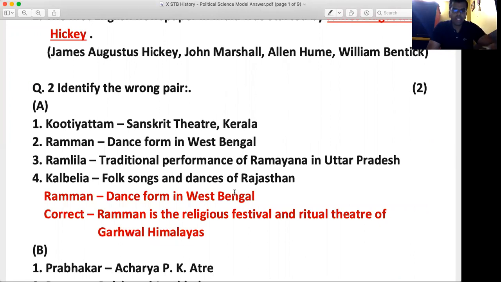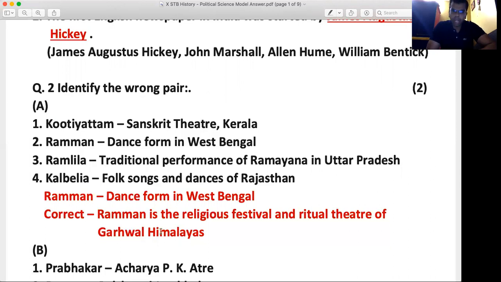So the very first question's pairs were Kutiyattam, Sanskrit theatre in Kerala; Raman, a dance form in West Bengal; Ram Leela, a traditional performance of Ramayana in Uttar Pradesh; Kalbelia, folk songs and dances of Rajasthan. The incorrect pair in the above 4 is Raman, dance form in West Bengal. And the correct statement is Raman is the religious festival and ritual theatre of Garhwal Himalayas. So for picking out the wrong pair, half mark, and for writing the correct statement, half mark.